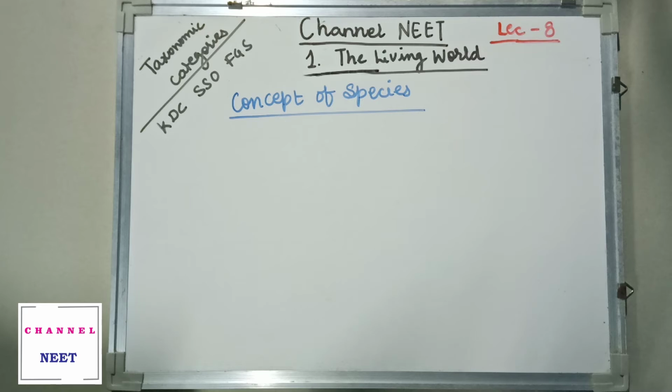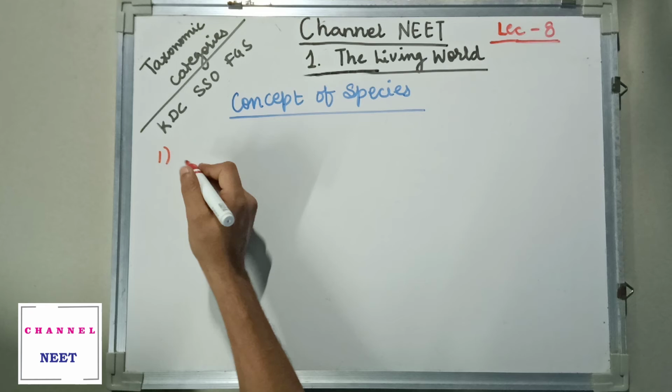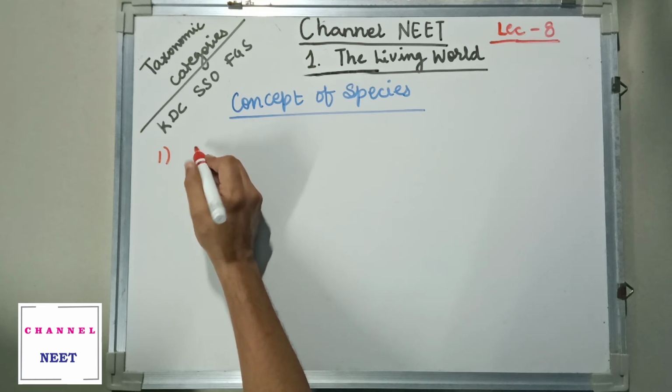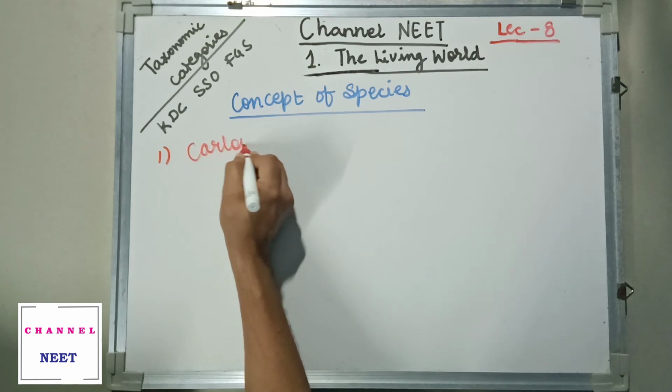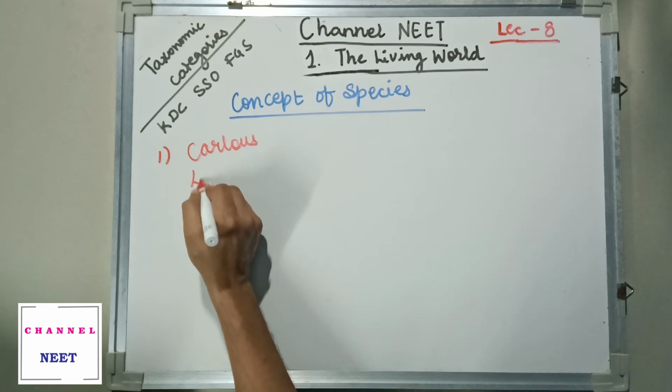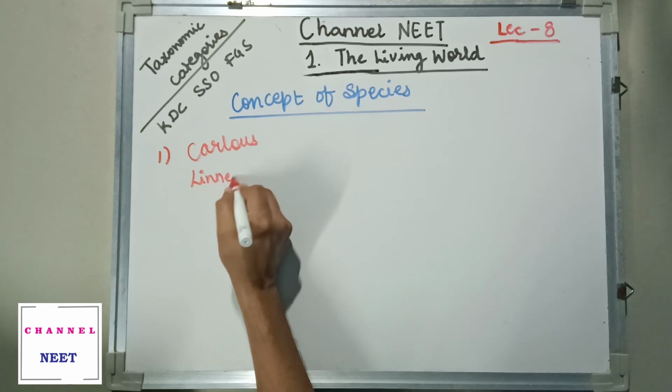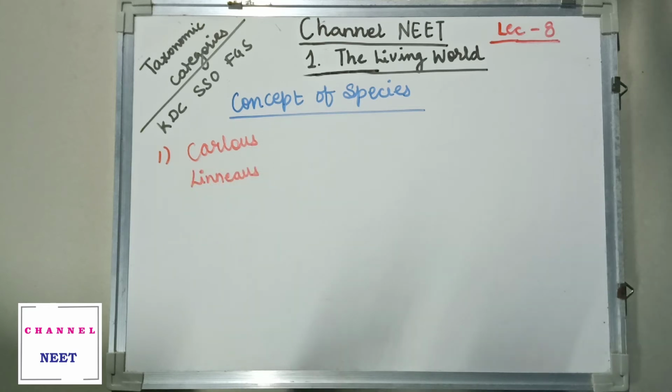We'll start with the very first definition. The first was given by Carolus Linnaeus. We'll see what he says.